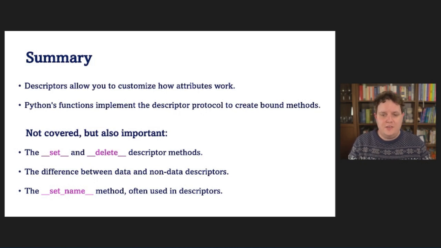Since this distinction can be tricky to get, I recommend you to look it up in a good resource, like Raymond Hettinger's tutorial on descriptors, or in a book such as Fluent Python, which calls them overriding and non-overriding descriptors. Finally, I also haven't mentioned the dunder set name method. While this method is technically not a part of the descriptor protocol, it is often used within descriptors to get access to the name of the attribute that was assigned to the descriptor.